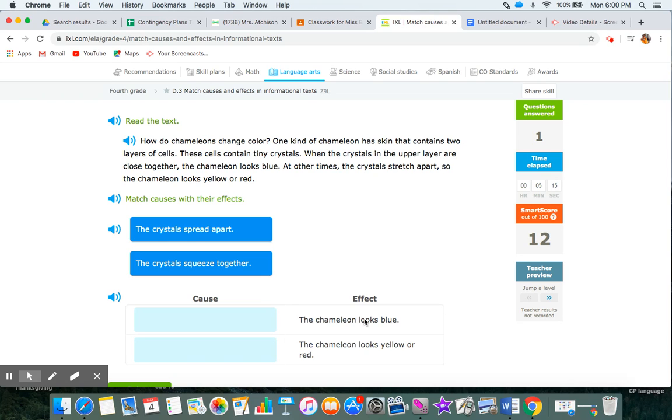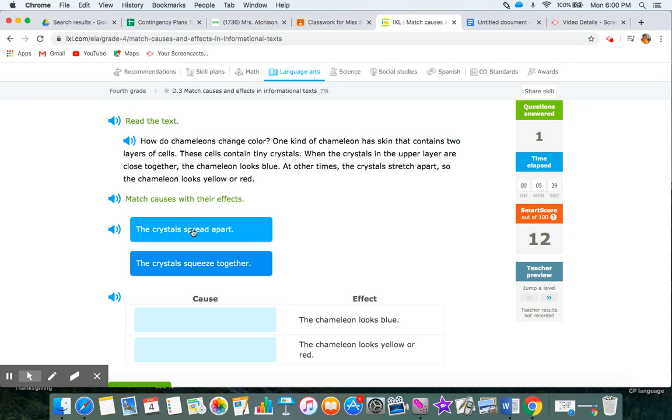So what causes the chameleon to look blue? Let's back up for a second. You know how in a flow map it sequences events? In a multi-flow map, it also sequences events. The cause comes before the effect. When the crystals in the upper layer are close together, the chameleon looks blue.